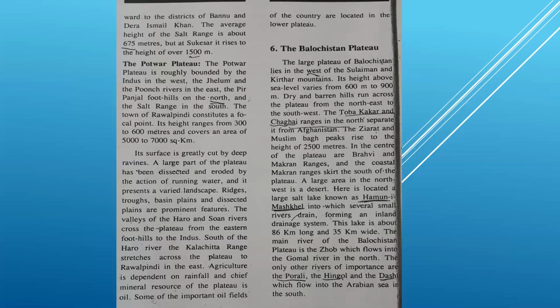Its surface is greatly cut by deep ravines. Ravines mean a deep, narrow gorge with steep sides. A gorge means a narrow valley between hills or mountains. I showed at the start of the lecture the different kinds of landforms we can see. Ravines mean a deep, narrow canyon. It is like a kind of canyon. And what is a canyon? A deep, narrow valley between hills or mountains.